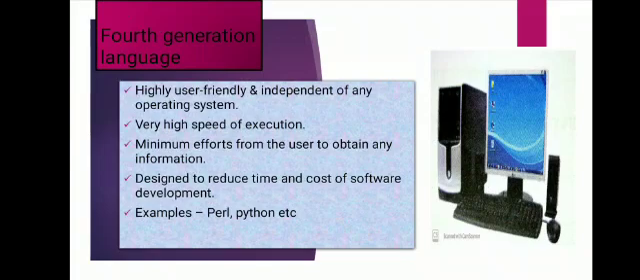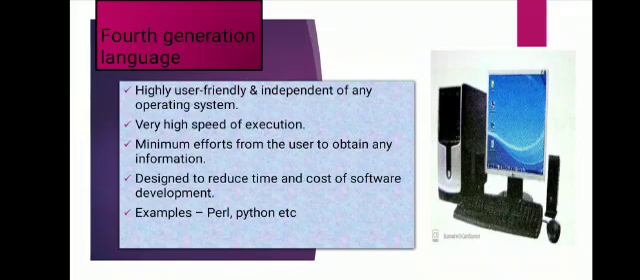It focuses on creation of the reports, website and database. Its advantage is it has a very high speed of execution, minimum efforts from user to obtain any information, means user can easily operate it. It reduces the time and cost of software development. Examples of these fourth generation languages are Perl, Python, Ruby, etc. Now I think you are clear about this generation of languages.